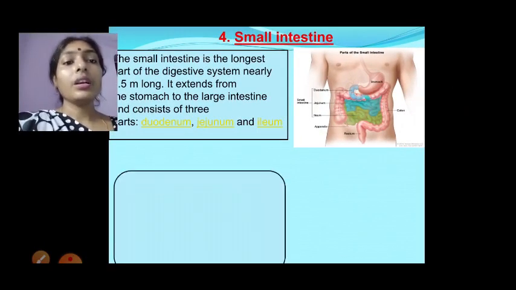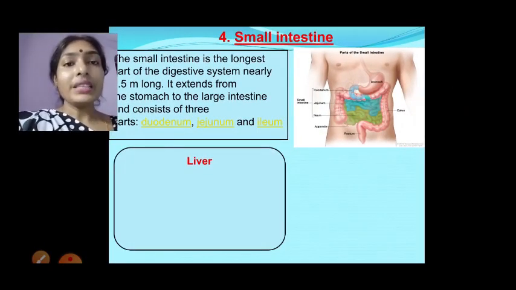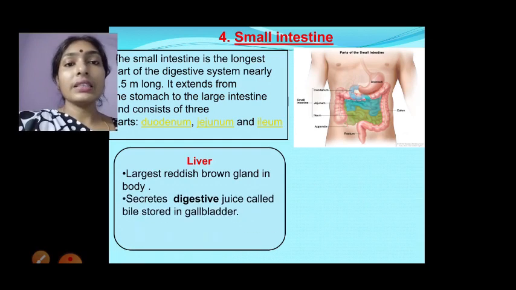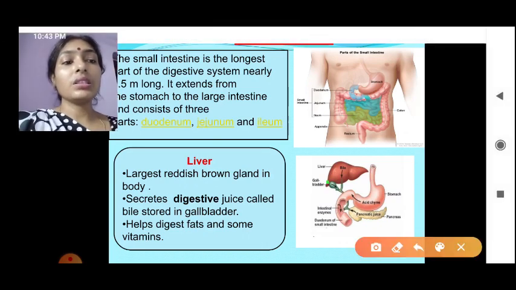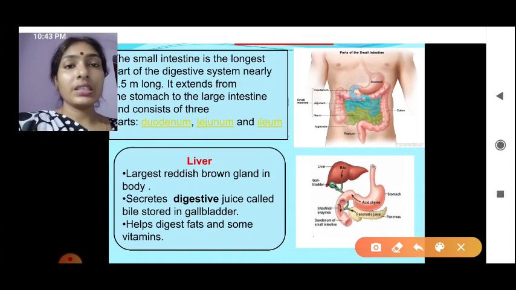Now, to digest the food in the small intestine, the most important part is the liver. The liver is the largest gland in the human body. Its color is reddish brown. If you observe, this one is called the liver. It secretes a digestive juice called bile. Where will bile be stored?